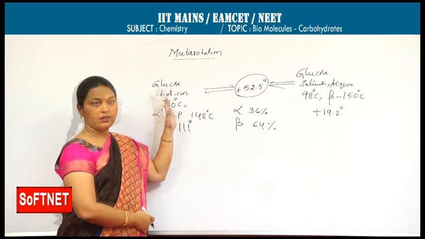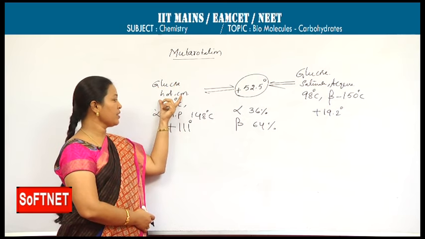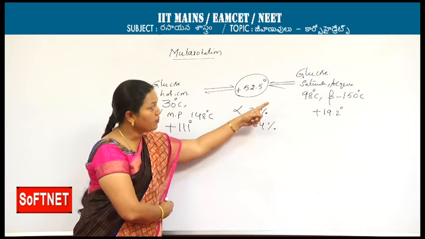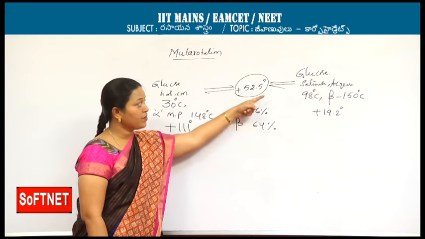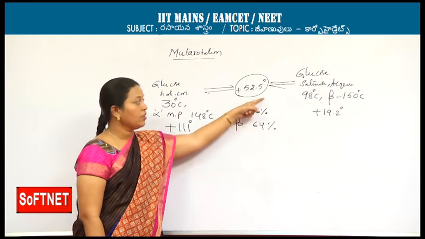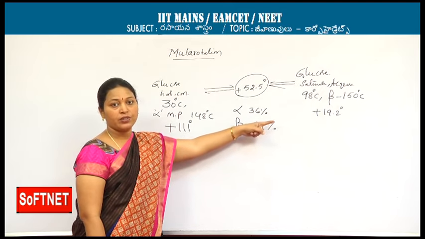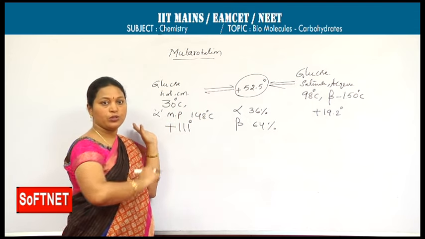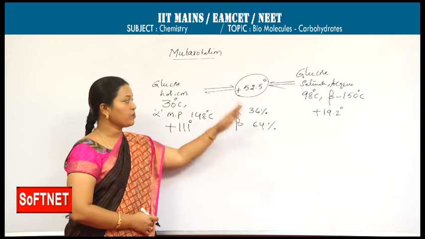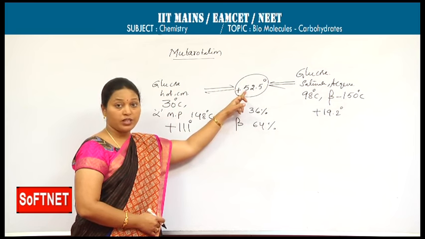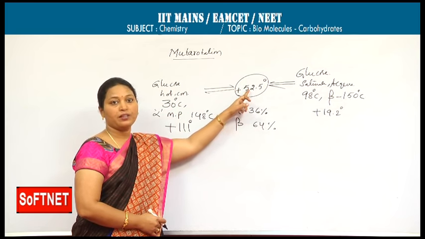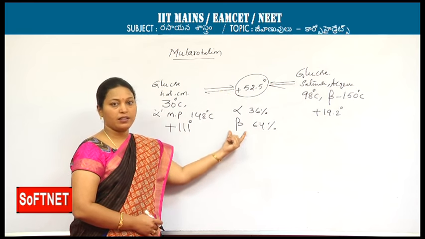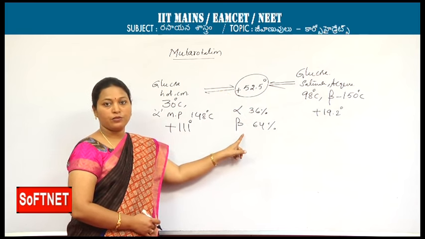One should remember, when it is crystallized from hot concentrated solution, it is showing 111 degrees of rotation. When it is crystallized from saturated aqueous solution, it is showing 19.2 degrees rotation. At equilibrium, when they are separately taken in aqueous solution, both of them are changing their specific rotations and both are exhibiting a constant rotation, that is 52.5. At equilibrium, the percentages are alpha 36%, beta 64%.